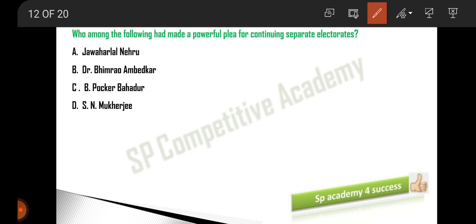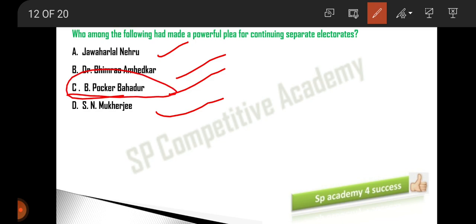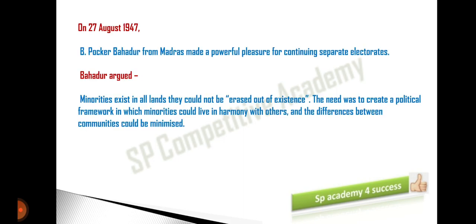Who of the following? The options here: Jawaharlal Nehru, B.R. Ambedkar ji, Pokhar Bahadur ji, and Mukherjee. So who of the following was the person who requested for this? I am giving the answer directly. The answer for this is B, Pokhar Bahadur ji. So here, let me explain you guys.